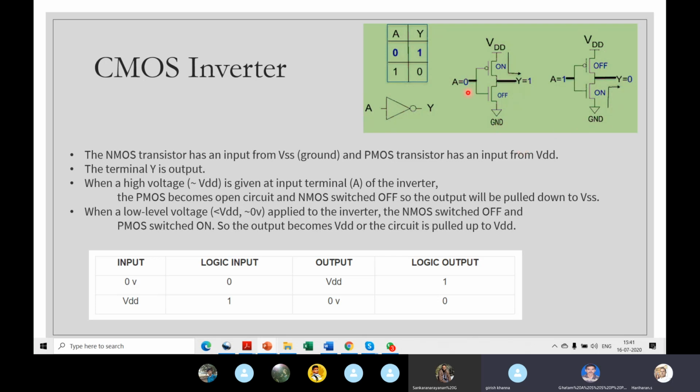Listen carefully. When you apply a 0, 0 is ground. You're applying a 0 at A. A is the input of the inverter, and this is the output. And you all know the truth table: if you give 0, you get a 1; if you give 1, you get a 0.